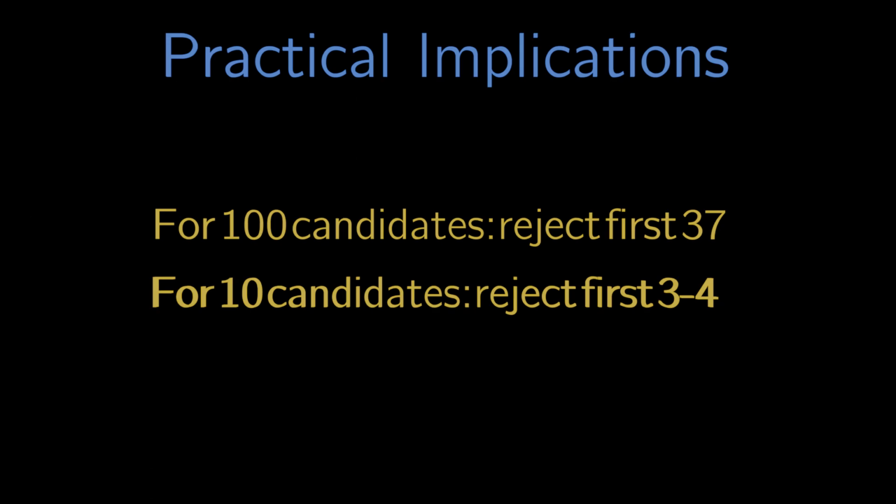And there you have it, the elegant mathematics behind perfect timing. The hiring problem teaches us a powerful life lesson. Whether you're hiring employees, choosing a life partner, or even picking a parking spot, sometimes the best decisions come from knowing when to stop looking and start choosing.